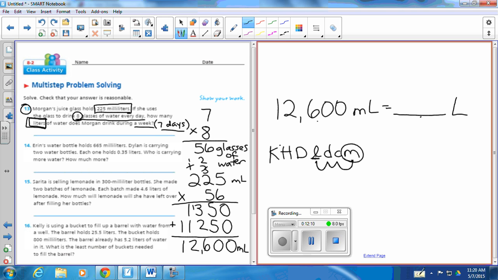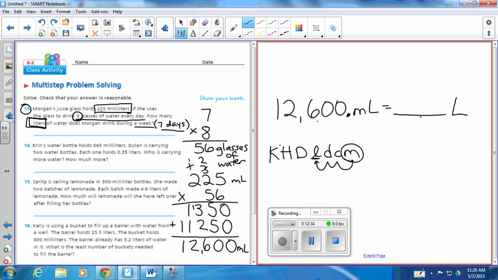Okay, so this number is going to be smaller than this number. 1, 2, 3. Where's my decimal point in my 12,600 milliliters? That's a comma. This is a whole number. 12,600 is a whole number. Where's my decimal point? At the end of that number.